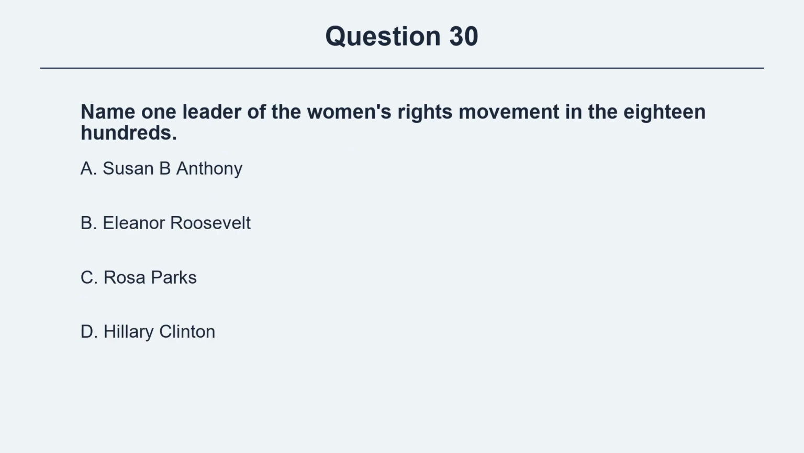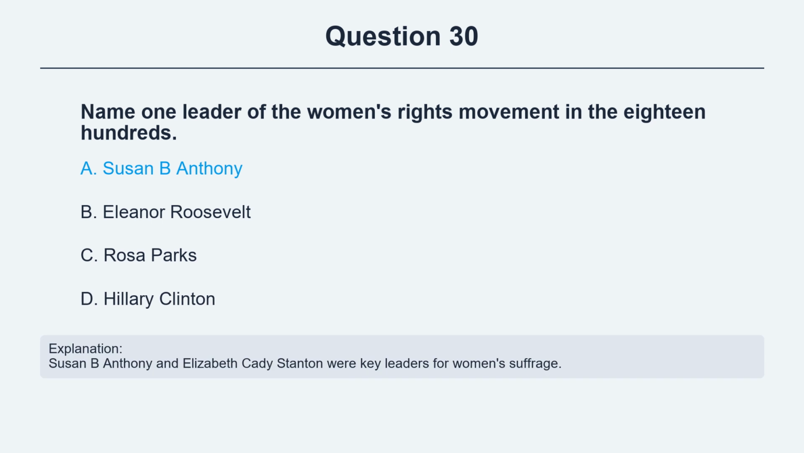Question 30. Name one leader of the women's rights movement in the 1800s. Option A, Susan B. Anthony. Option B, Eleanor Roosevelt. Option C, Rosa Parks. Option D, Hillary Clinton. The correct answer is option A, Susan B. Anthony. Explanation: Susan B. Anthony and Elizabeth Cady Stanton were key leaders for women's suffrage.